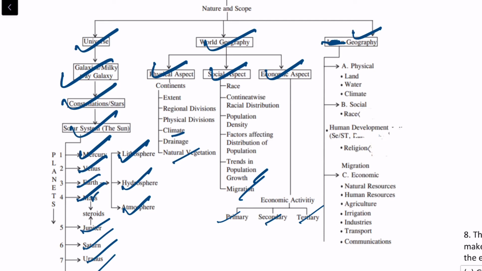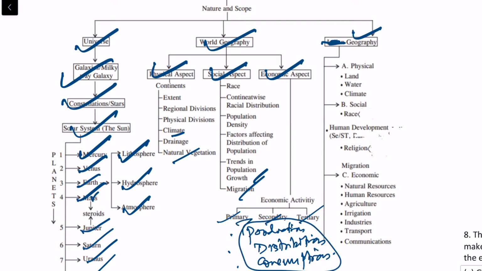Those are nothing but, let's say, production, distribution and consumption. All economic activities can be categorized into production, where goods or services are produced; distribution, that means buying and selling; and consumption, where they are consumed.